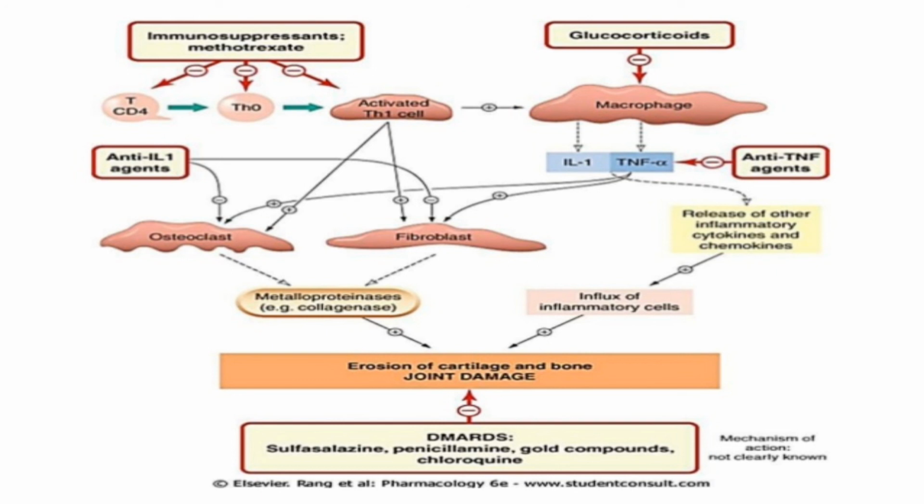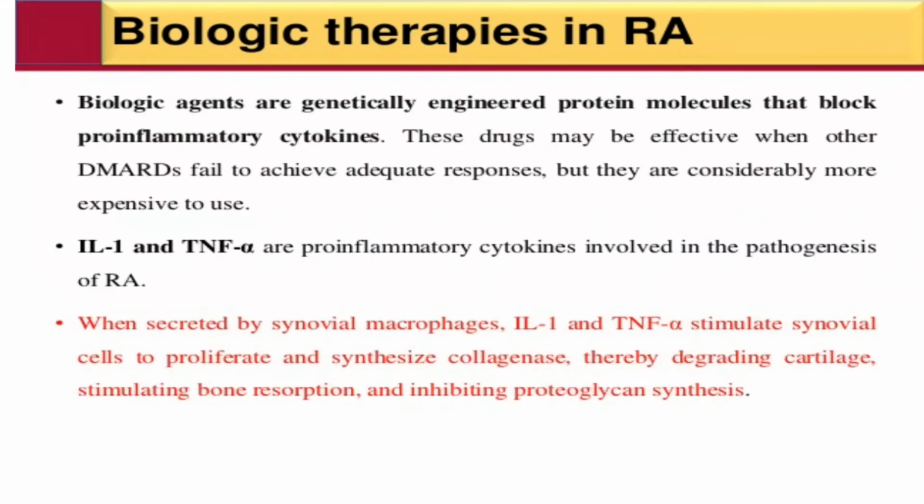Damage in DMARDs, their gold compound and curcumin. Next point is biological therapies in RA. Biological agents are engineered protein molecules that block pro-inflammatory cytokines. These drugs may be effective when other DMARDs fail to achieve a response, but they are considered more expensive to use.